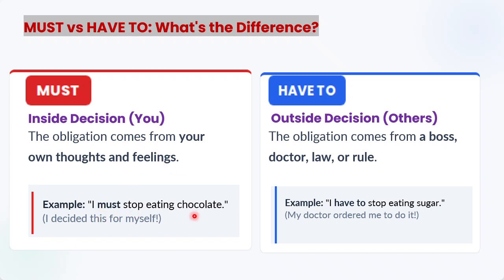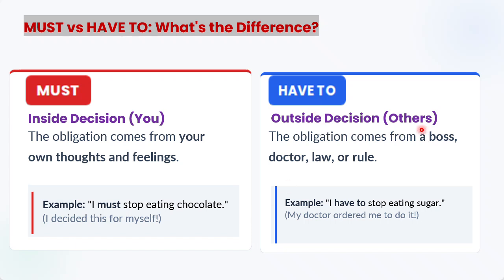Example, I must stop eating chocolate, and I decided this for myself. This is my personal decision. Nobody's imposing, nobody's forcing me, but I believe maybe due to some disease or something like that, I must stop eating chocolate. In case of have to, outside decision.